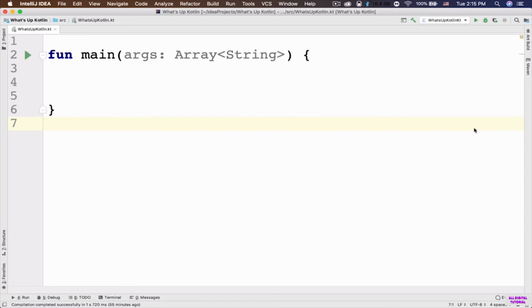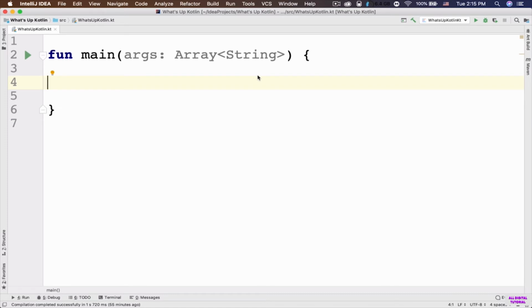Hey, what's up everybody? This is Morteza Kordi, and in this video we are going to learn about labeled statements in Kotlin. So sometimes in programming we want to skip a loop iteration for a specific case without breaking out of the loop entirely. For that we have something called continue.